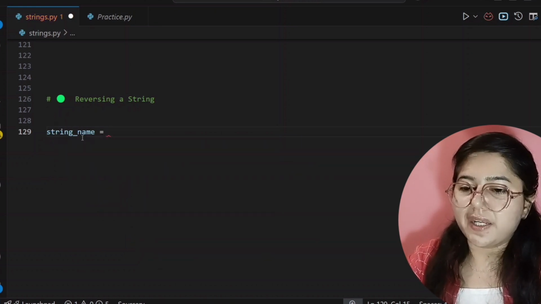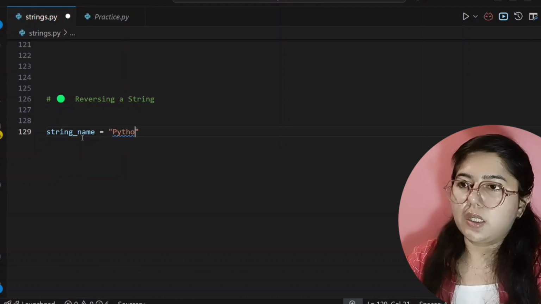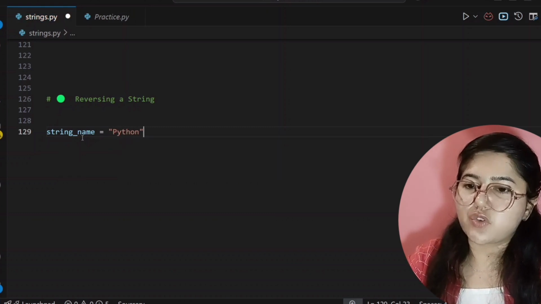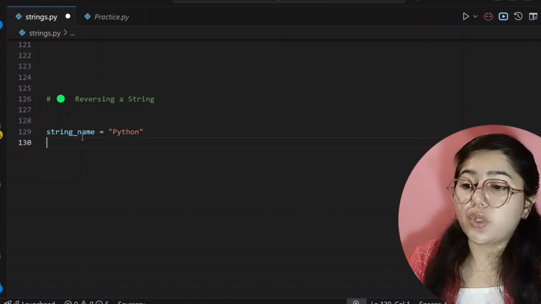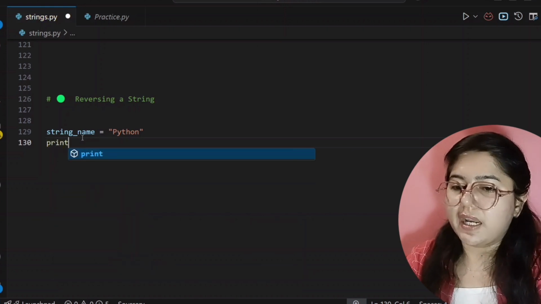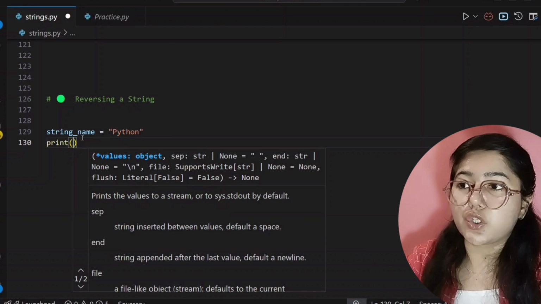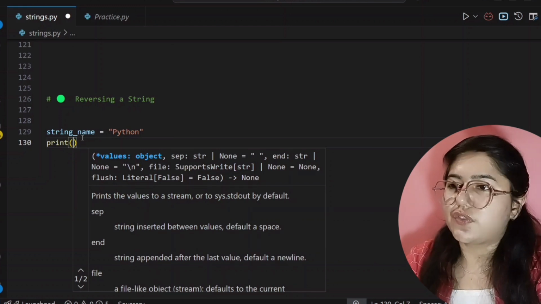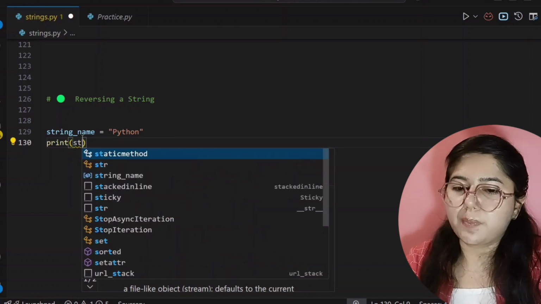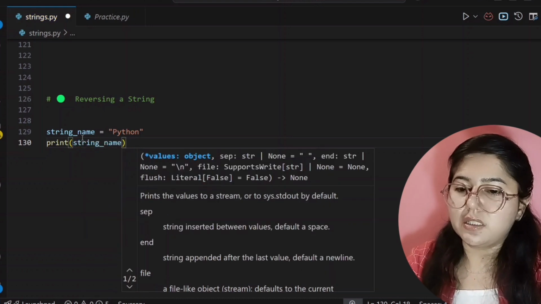Then I'm storing here Python. Okay. Now Python is stored in our string name variable. So now I want to reverse this. So for that I will write here print, then the variable name where you have stored your string. So for that I will write here string name.